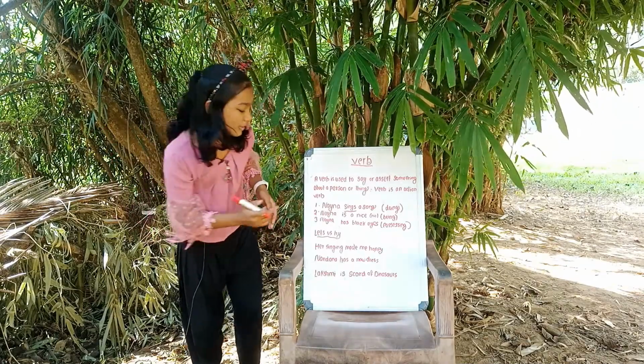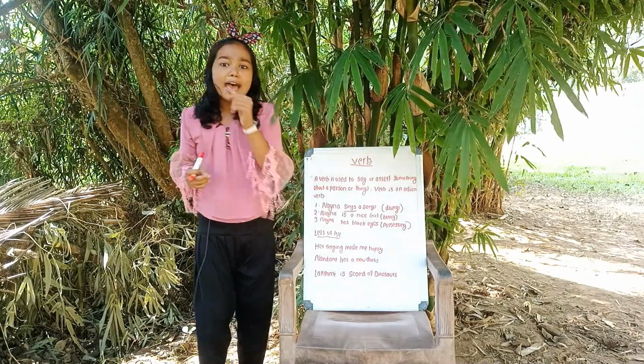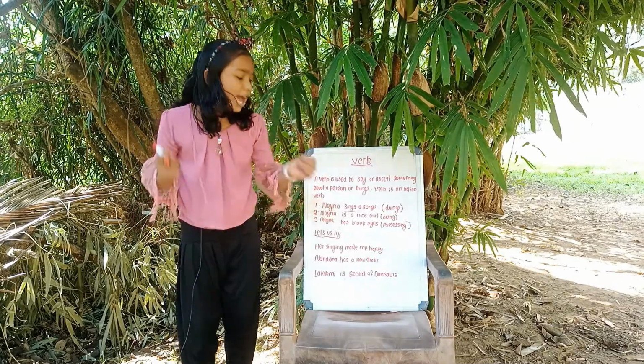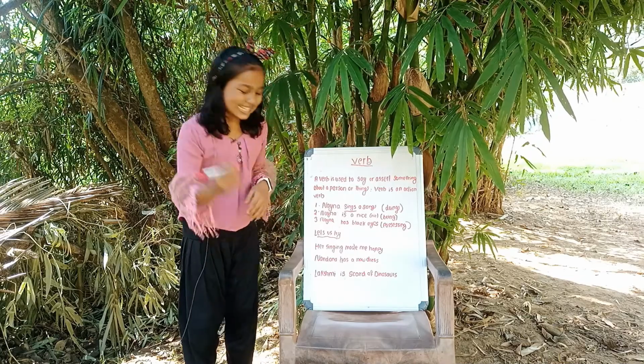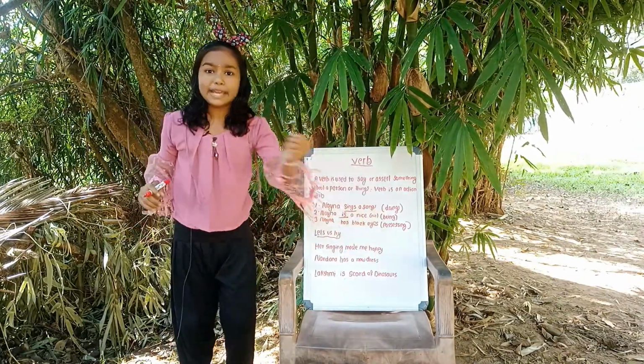Next, Nana is a nice girl, like me. So here, what is the verb? Yes, is is the verb here. So is is a being verb.